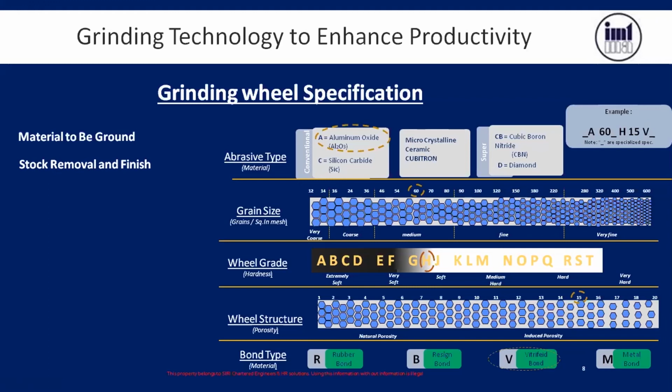If you are doing creep feed grinding, then you will remove material in mm, like 3 mm, 4 mm. If you are doing super finishing, you will remove only microns, like 10 microns. So the selection of the abrasive depends upon the amount of stock you remove. And whether you are doing wet or dry. Sometimes we do wet grinding and dry grinding. Dressing we do dry and grinding we do wet. Like that, it depends on the configuration of the machine.